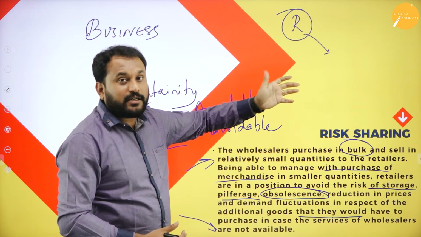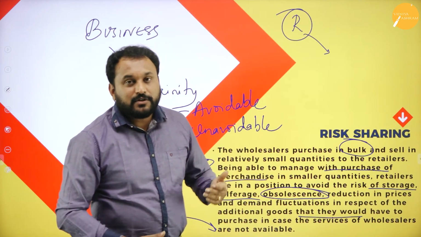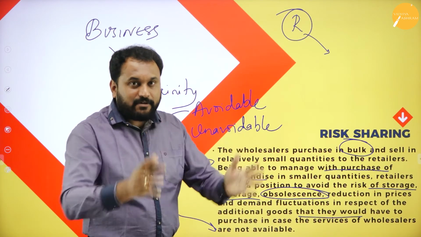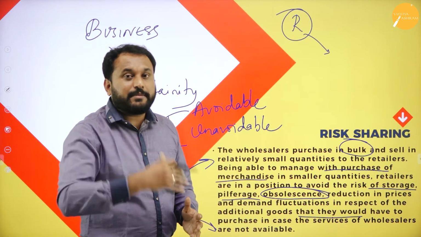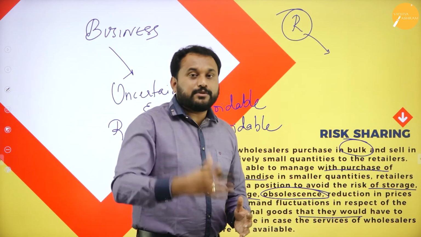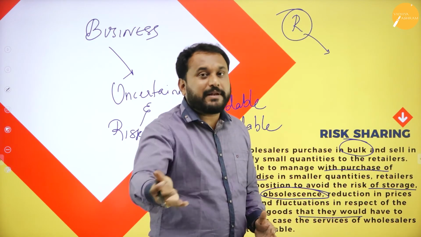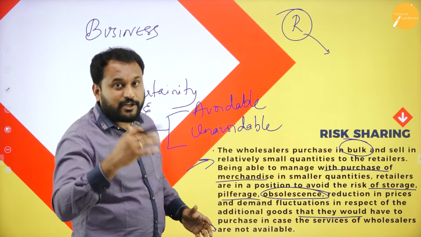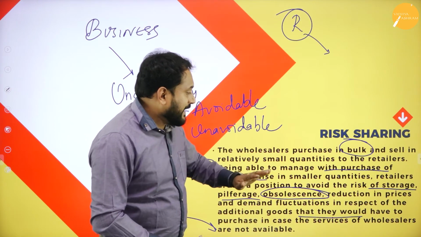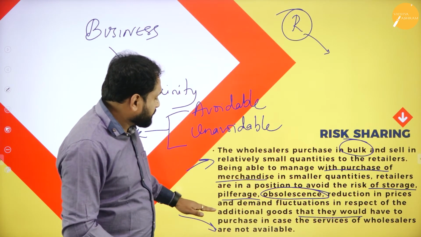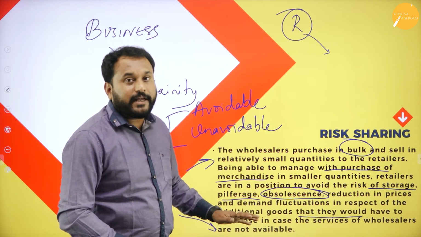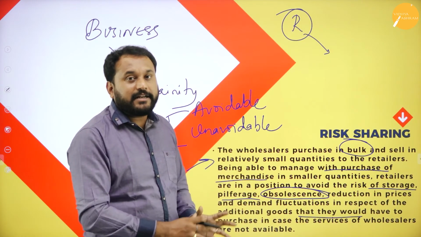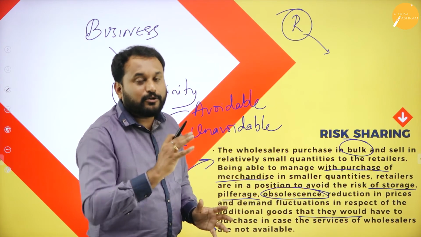The wholesaler will say, yes, I have a warehouse, I have a godown, I'll keep all the product for you. Whenever you want, you come and buy it, and place it in your retail shop. Whenever additional goods are required, the wholesaler will guarantee that the product will come to their doorstep.